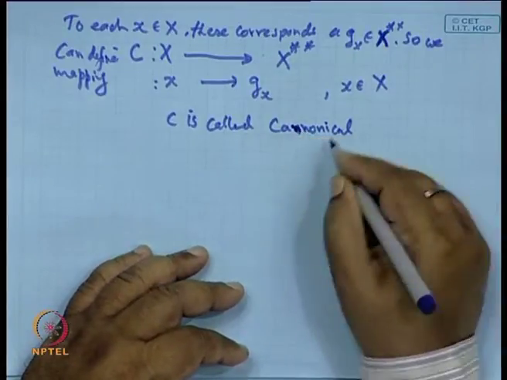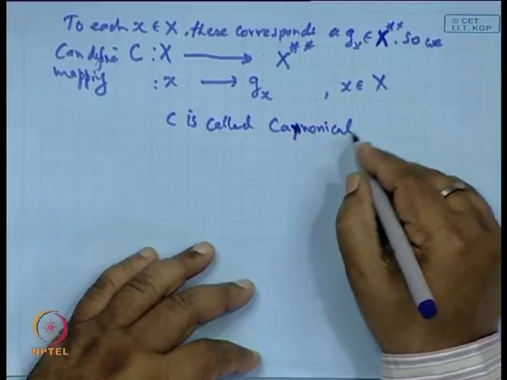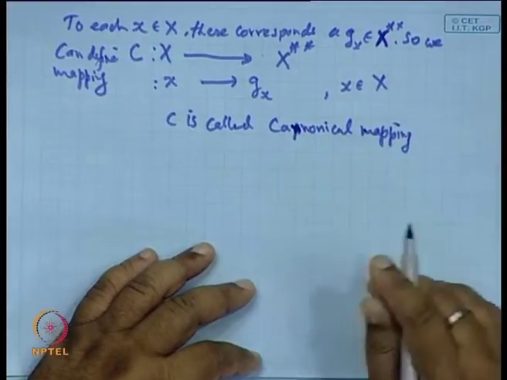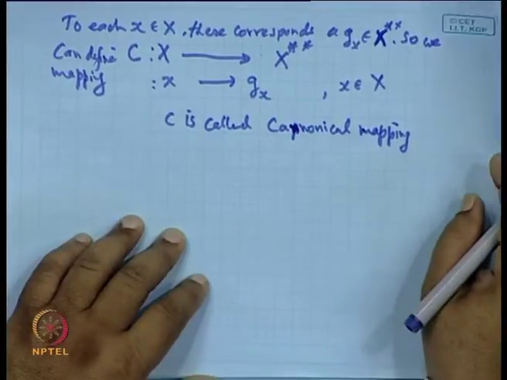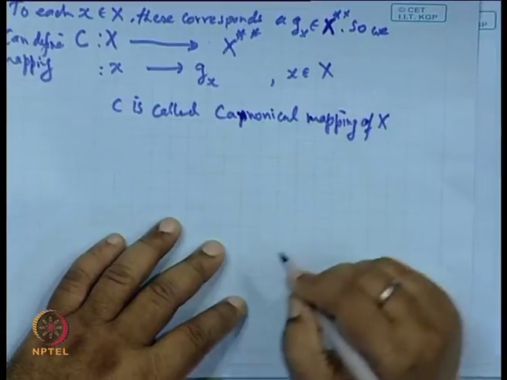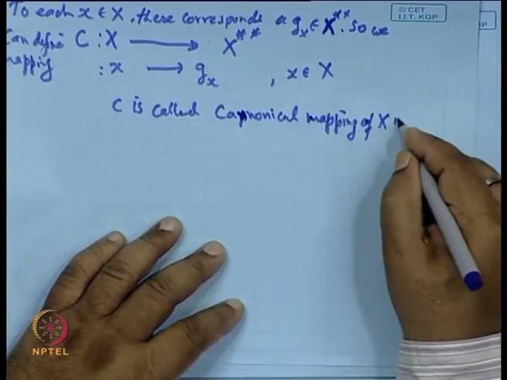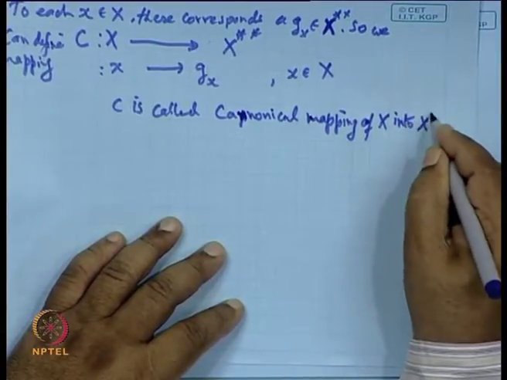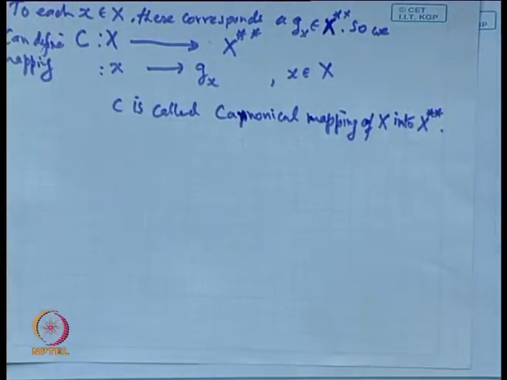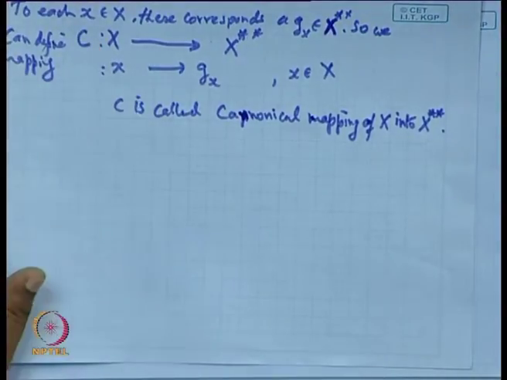This is the canonical mapping of X into X double star. Is it clear? Now this mapping C so obtained is also a linear mapping.